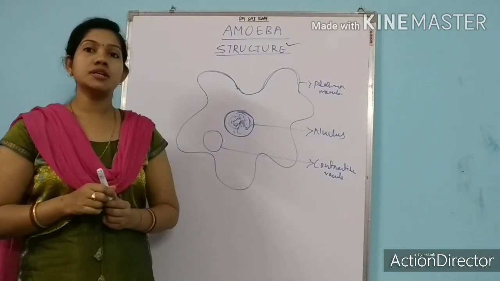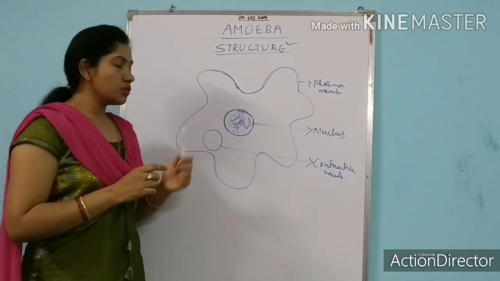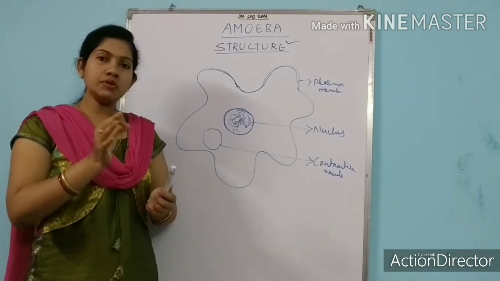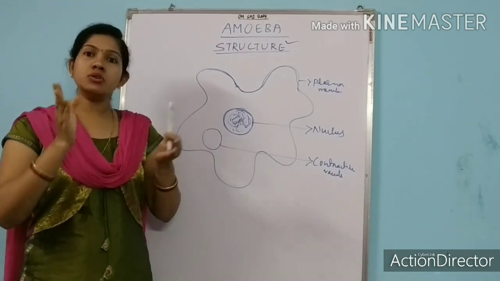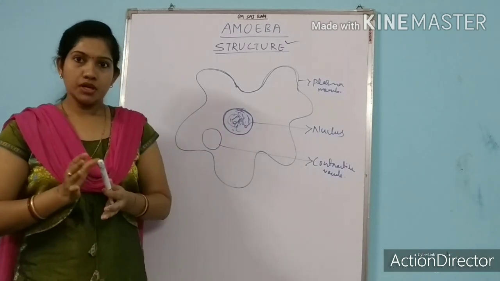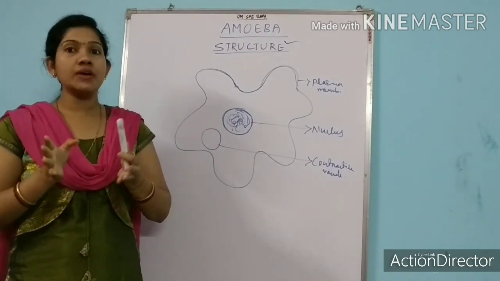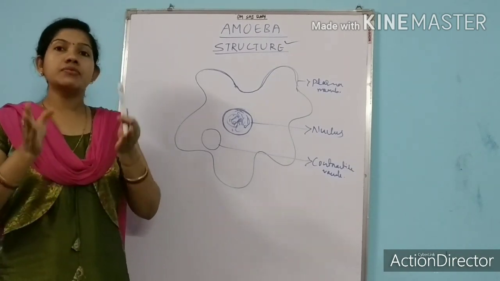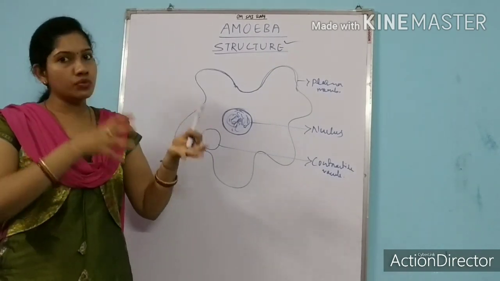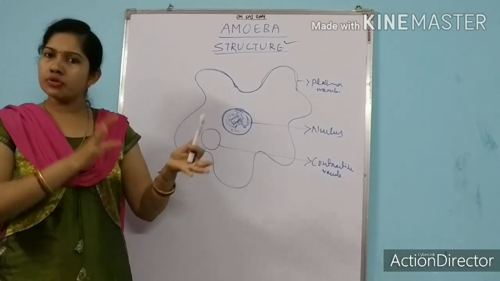That kind of vacuole we call a contractile vacuole. So what is the work of the contractile vacuole? Tell me, what is the work of a vacuole? Vacuole generally helps in storage. Already in the class 6 portion we have discussed the function of vacuole. Vacuole helps in storage of food, water or nutrient particles.